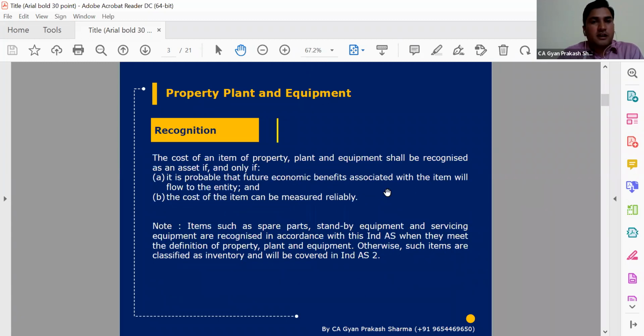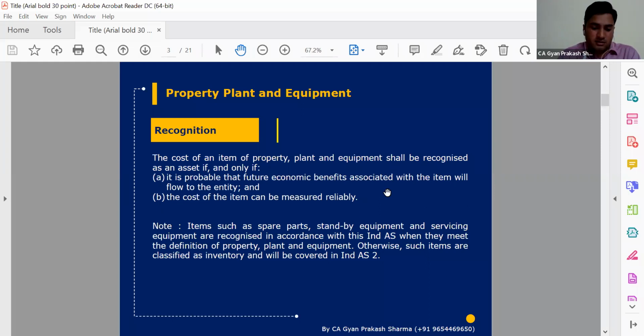Now the question will arise: we have discussed that these types of transactions will not be covered by Ind-AS 16, but when can we say that an expenditure, transaction or amount incurred should be a PPE or a fixed asset? Though I'm using the name fixed asset as an example, that is now changed to PPE, so we should refer to PPE for better understanding. So, recognition criteria.